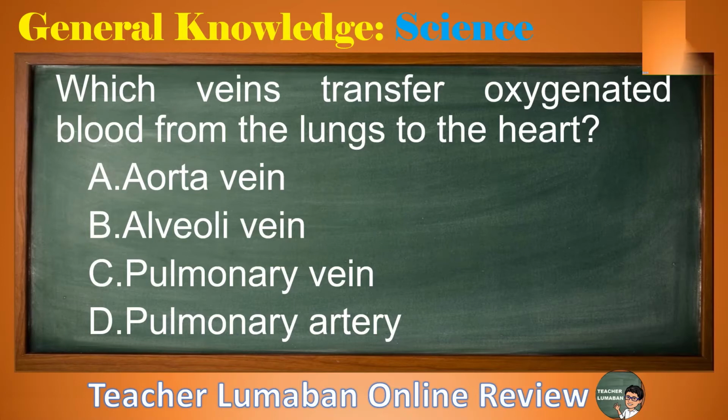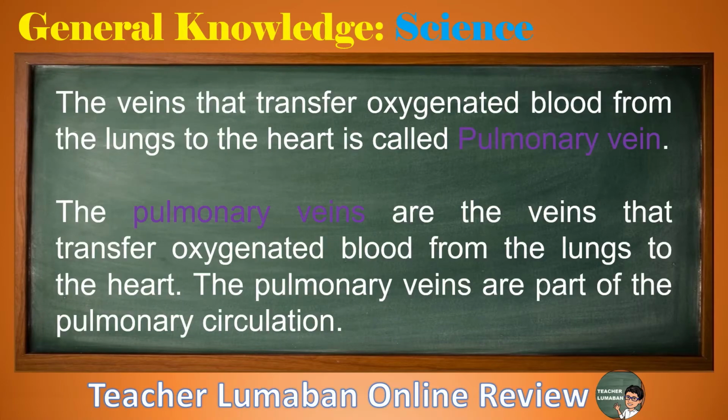The correct answer is letter C, pulmonary vein. The veins that transfer oxygenated blood from the lungs to the heart are called pulmonary veins. The pulmonary veins are the veins that transfer oxygenated blood from the lungs to the heart. The pulmonary veins are part of the pulmonary circulation.